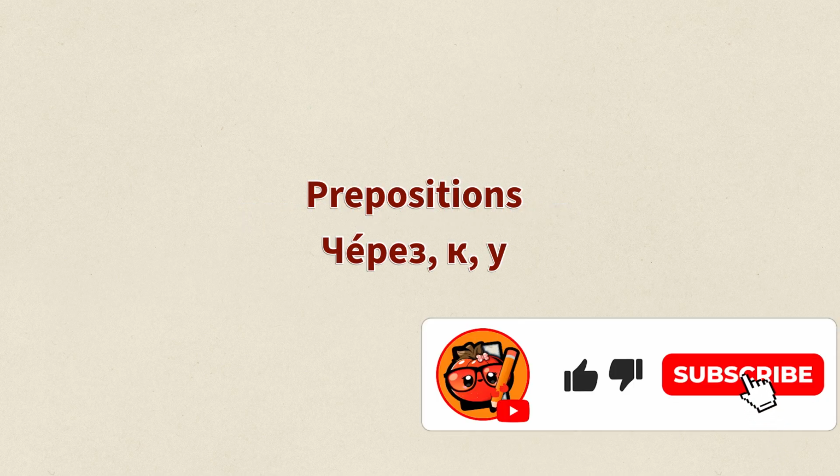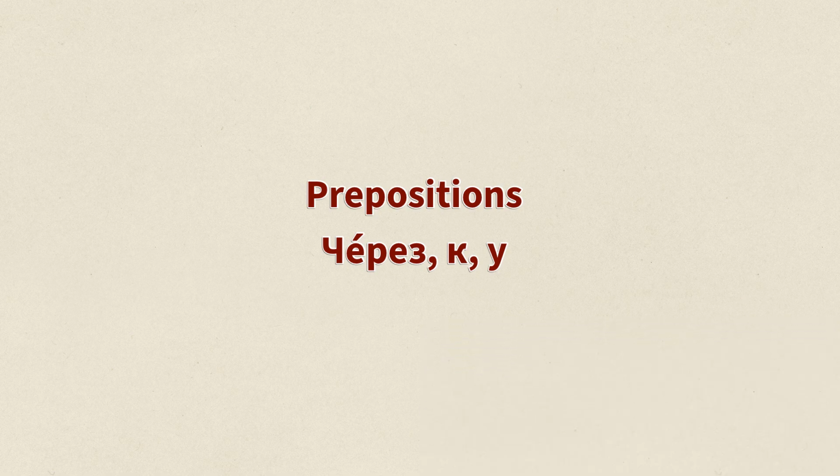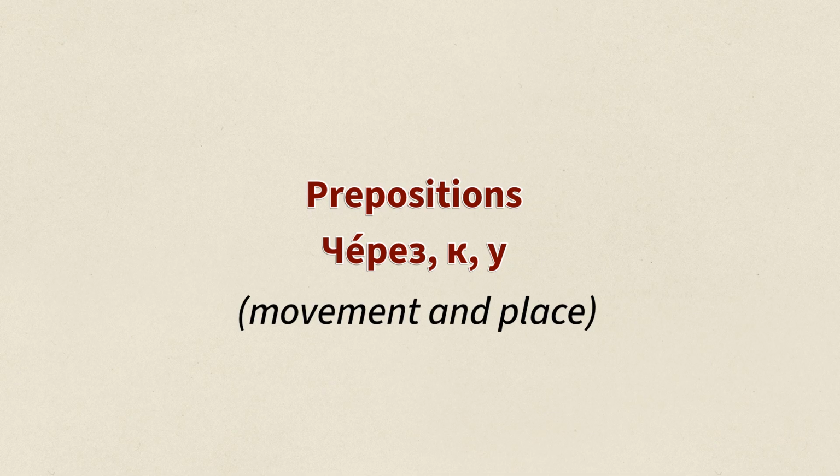Today we will have a short lesson and we will learn 3 important Russian prepositions через, к, у. In this lesson, we look at these prepositions only in the meaning of movement and place. They can also have other meanings, but now we focus only on these two.